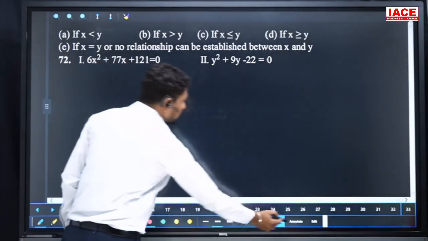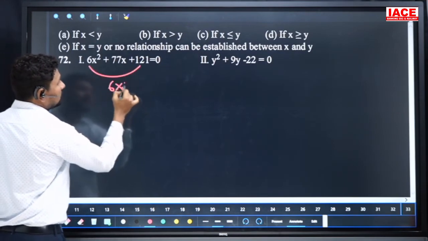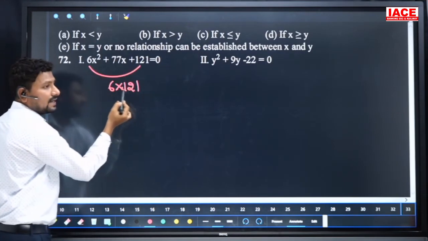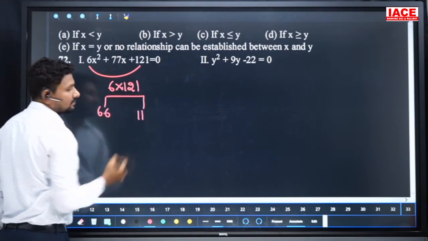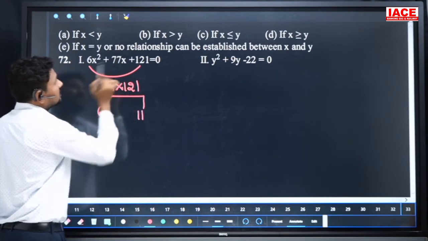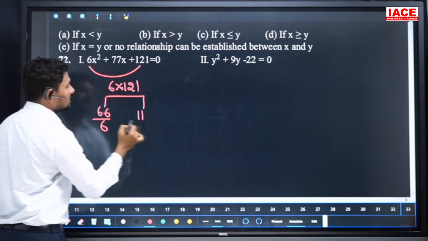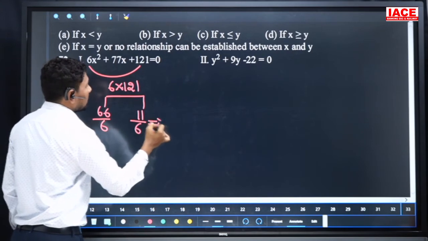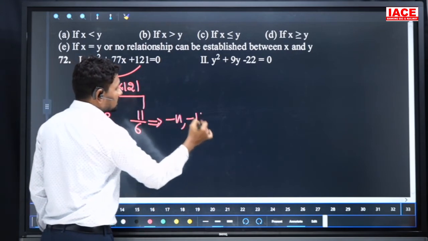Next, question 72. Here 6 into 121. 121 we can write as 11 into 11, and 6 we can write as 66 and 11. So 66 plus 11 is 77, and 66 into 11 is equal to 6 into 121. Divide with 6, and the final factors are minus, minus, since plus plus is always giving minus minus. Here, minus 11 comma minus 11 by 6.